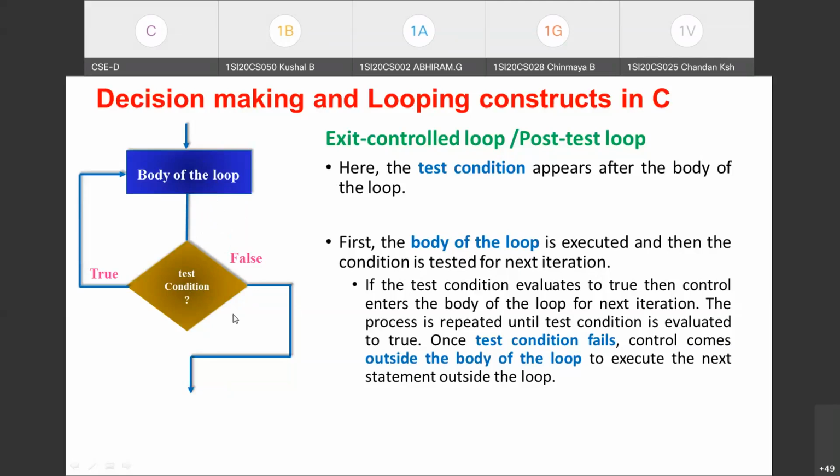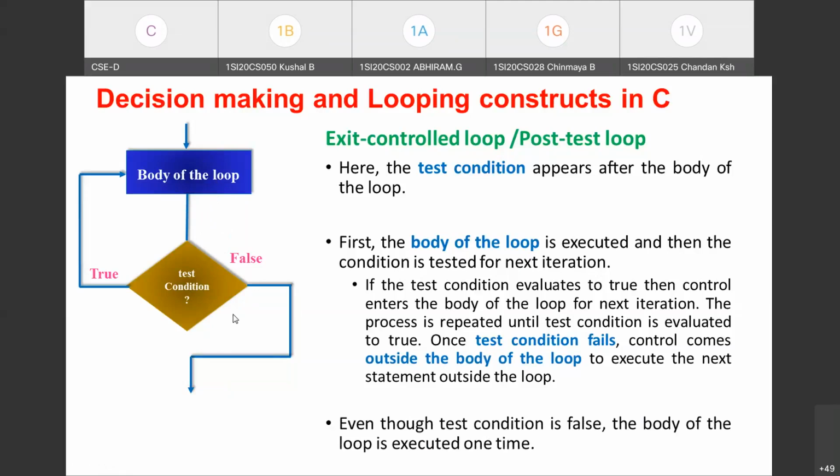So this is one more important difference you need to know with respect to entry control and exit control. That's what I've mentioned in this point. Even though the test condition is false, the body of the loop is executed one time. But this doesn't happen in entry control loop. Since it is a pre-test loop, if the first time itself the test condition is false, then it will not enter the body of the loop at all. Control will be simply transferred to the next statement outside the body of the loop. So this is what happens in entry control, whereas in exit control, first it is going to execute the body of the loop.